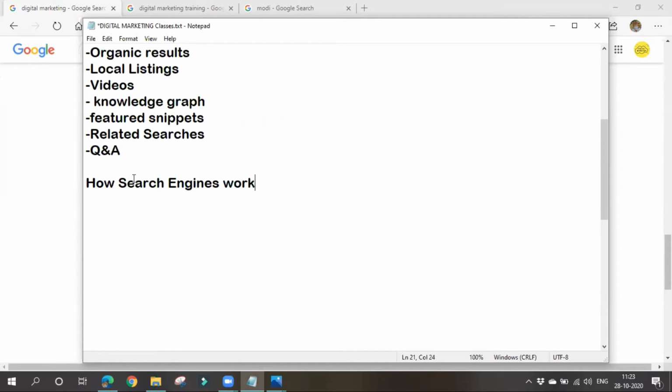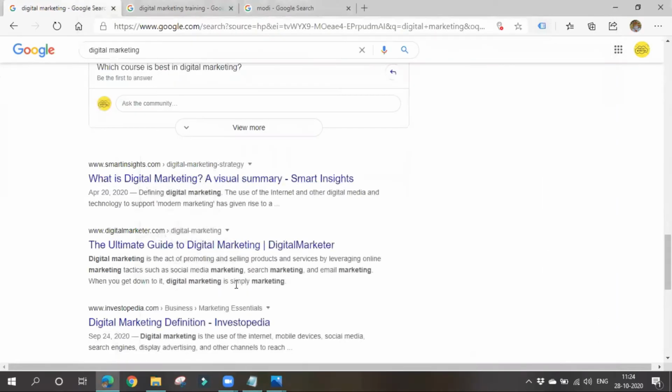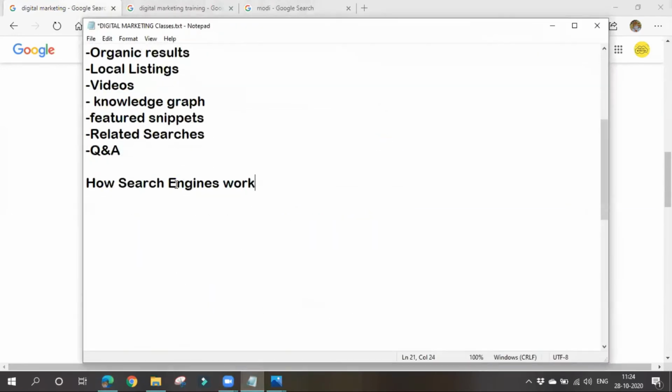Okay, and of course 90% of the people use Google only. All over the world, almost 90% of the people are searching in Google. That's why we'll see how the Google search engine works. It works in 4 stages. First thing is crawling, second thing is indexing, calculating relevancy, and last thing is ranking. The Google search engine displays appropriate results after it goes through all these steps.